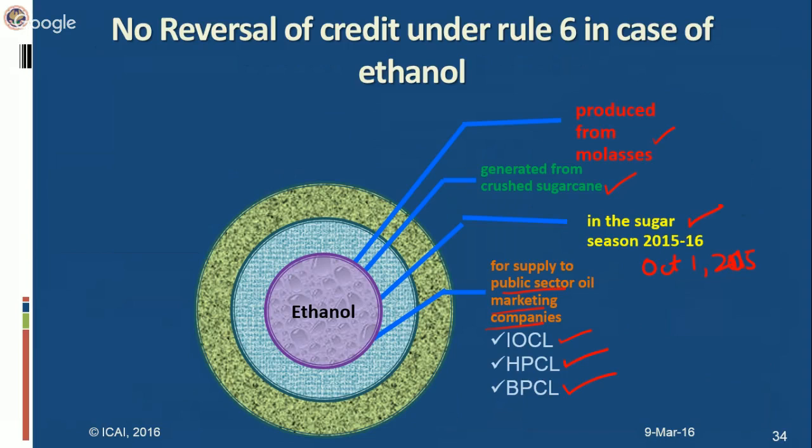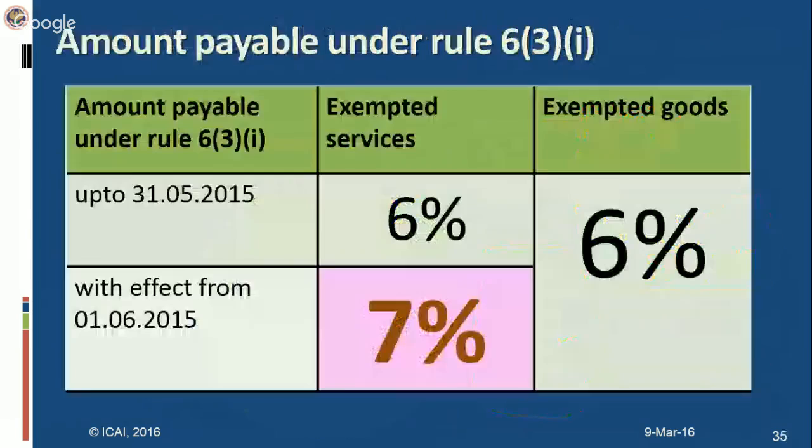So, the reversal of CENVAT credit under Rule 6 will not be required in case the ethanol is produced from sucrose molasses, which have been generated from crushed sugarcane. This non-reversal is applicable only for this period. It is not available forever. It is only available for this particular period. So this is a period-based exemption. You should note this point. And this is available only when this ethanol is supplied to IOCL, HPCL and BPCL, these public sector oil marketing companies. Then only this benefit is available. Next is amount payable under Rule 6(3).